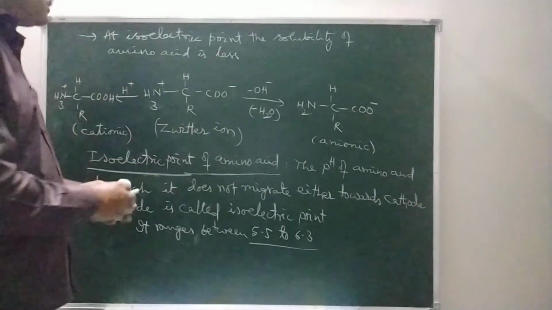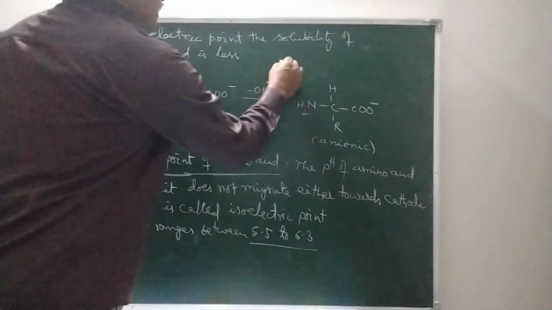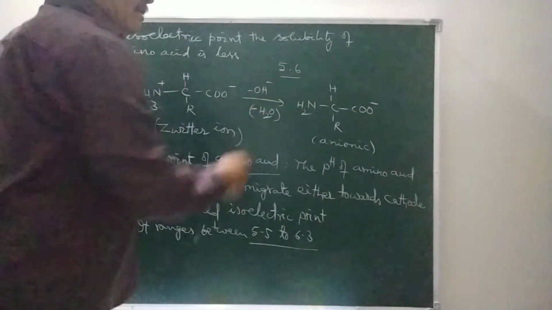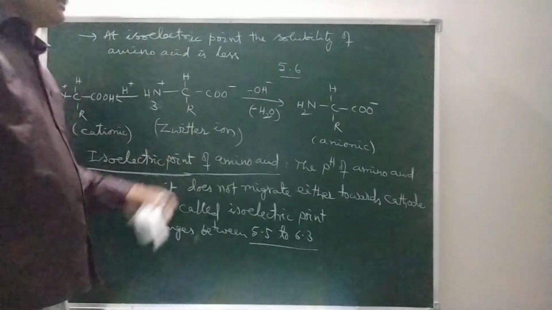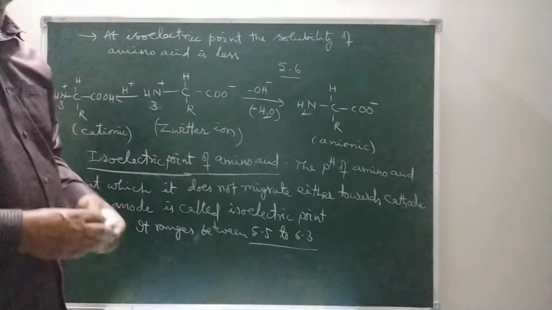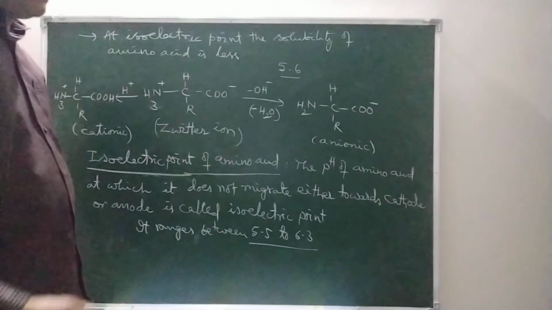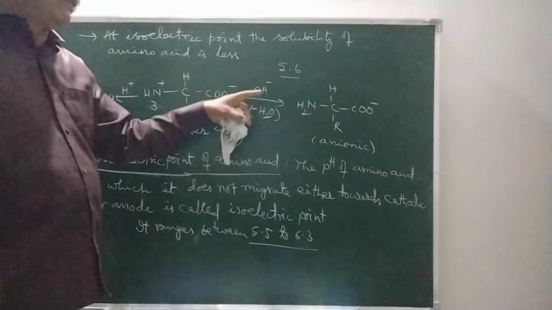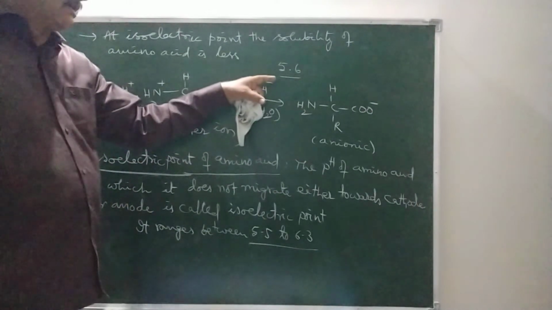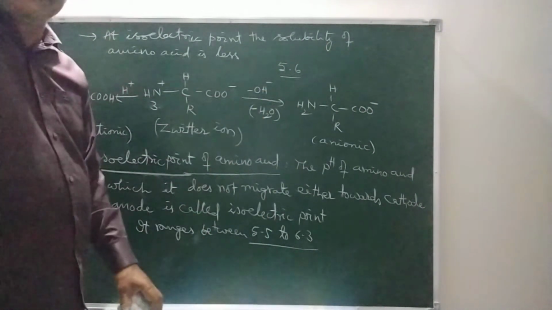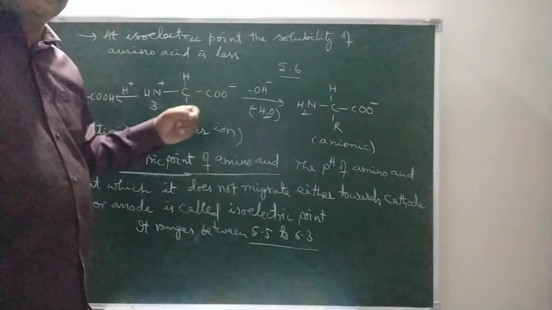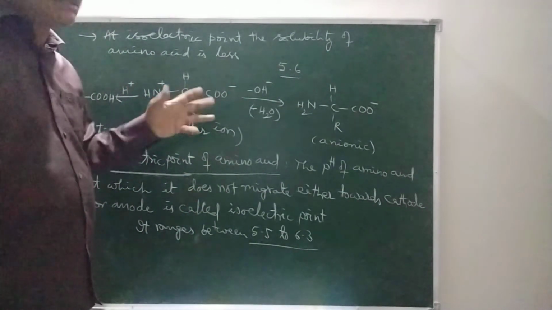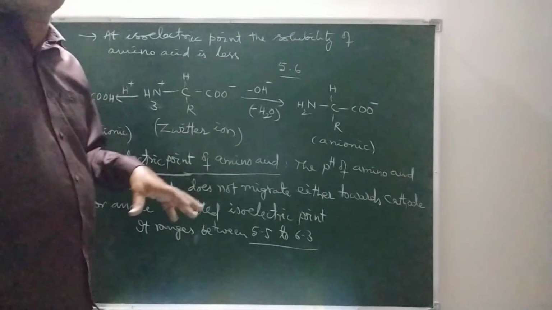For example, say the isoelectric point of glycine is 5.6. We have to separate that glycine from the mixture of amino acids. By adding acid or base, if we convert the pH to 5.6, then glycine crystallizes out or converts into solid, but other amino acids remain in the solution.